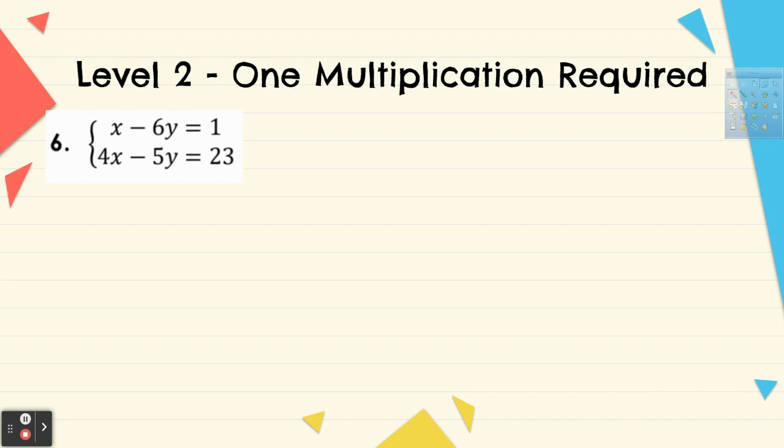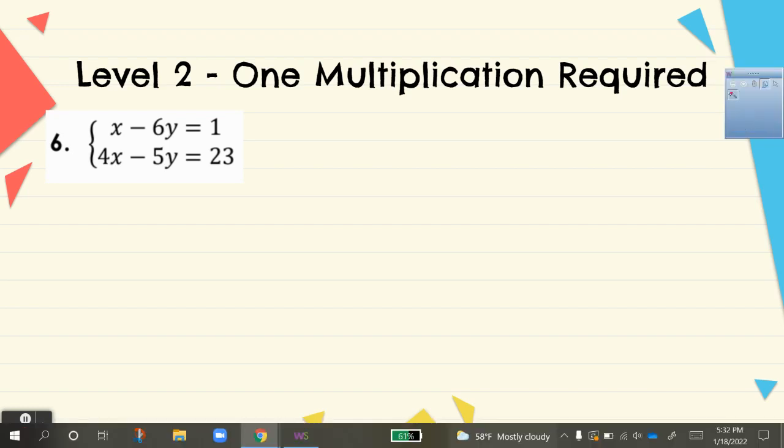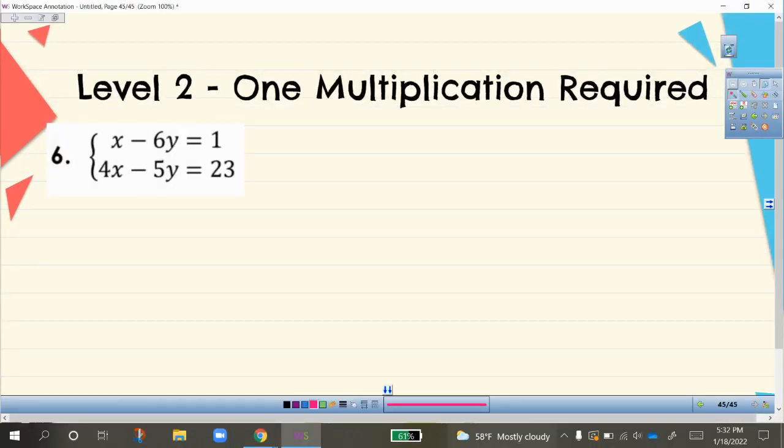So step 1 is done. Step 2 is to find opposites or create them if I don't have any. And so as you can see here, I don't have any opposites. I have 1x and 4x. Those are not opposites. And then I have negative 6y and negative 5y. Those also are not opposites. So what I'm going to do is I'm going to have to figure out what do I need to multiply these equations by so that I can end up with opposites.